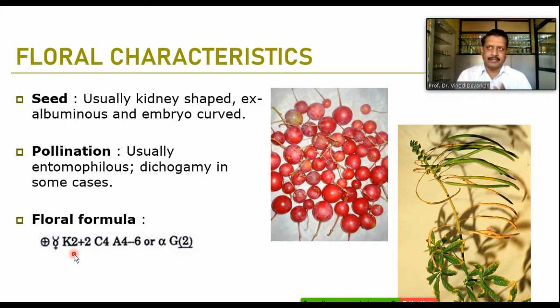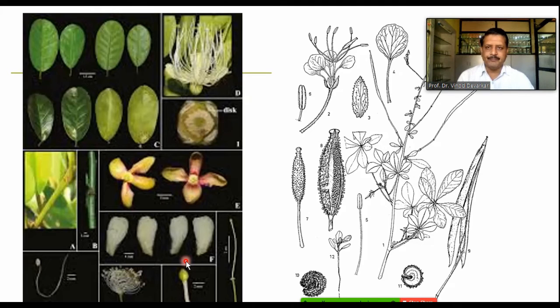Corolla is 4 petaloid, with 4 petals, and they are free. Androecium may vary from 4, 6, or numerous, the indefinite condition. Gynoecium is at the superior position and is bicarpellary syncarpous. Such a floral formula is observed in the generalized characters of the family Capparidaceae.